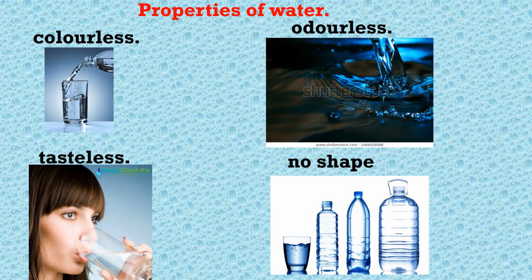So, children, hope you have enjoyed this experiment. And in this experiment, what did we learn? We have learned the properties of water. That is, water is colorless, odorless, tasteless, and shapeless. That means it has no shape. Now, children, you can perform this experiment in your house with the water and the bowls. You can take the help of your parents to perform this experiment.